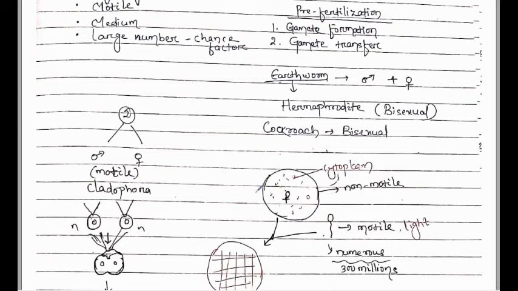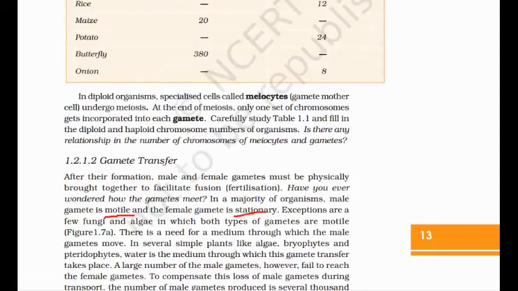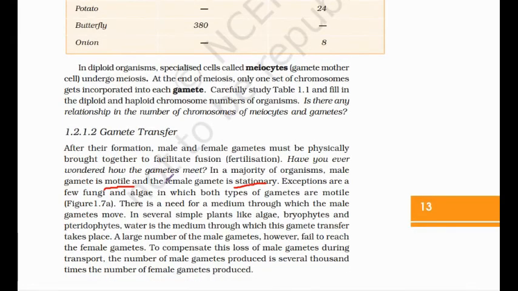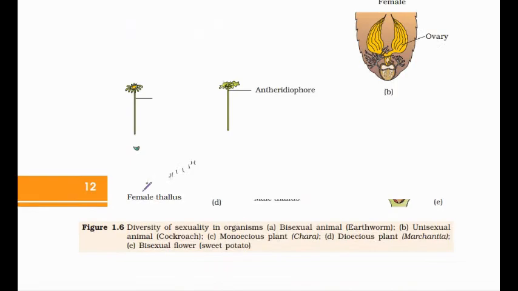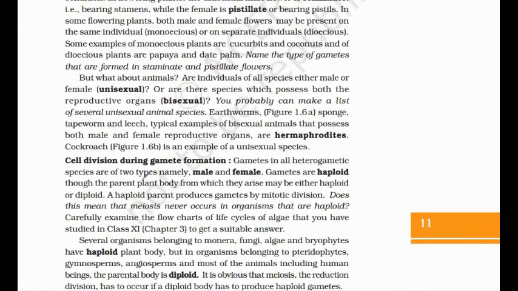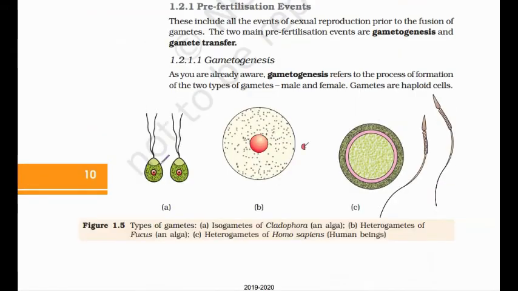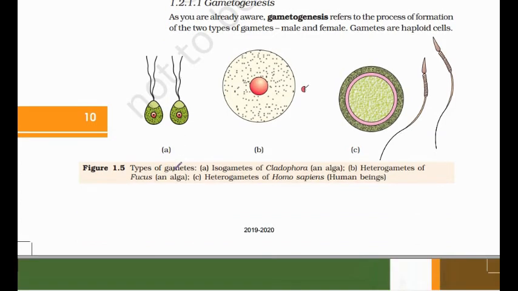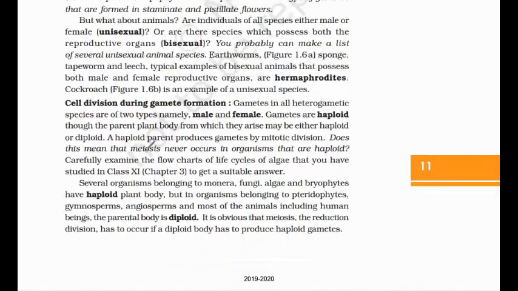For example, in algae such as Cladophora, isogametes are formed, meaning the male and female gametes that fuse are physically the same, with the same structure.